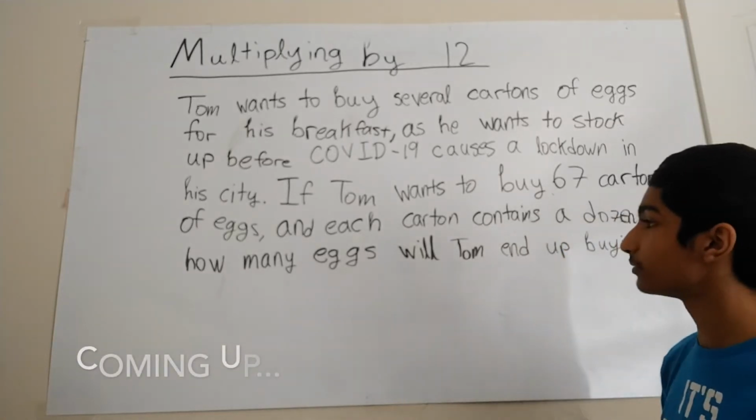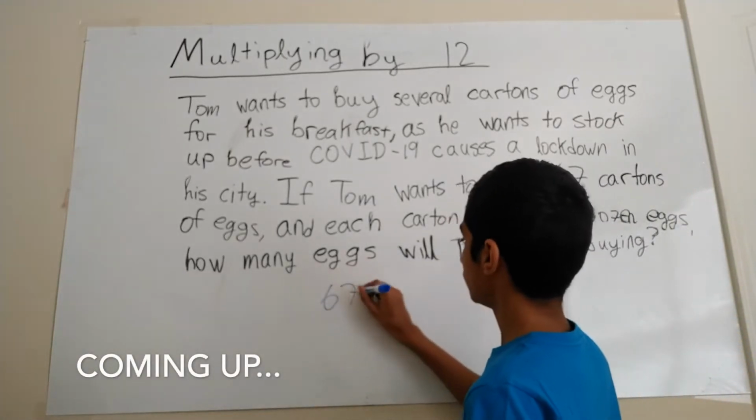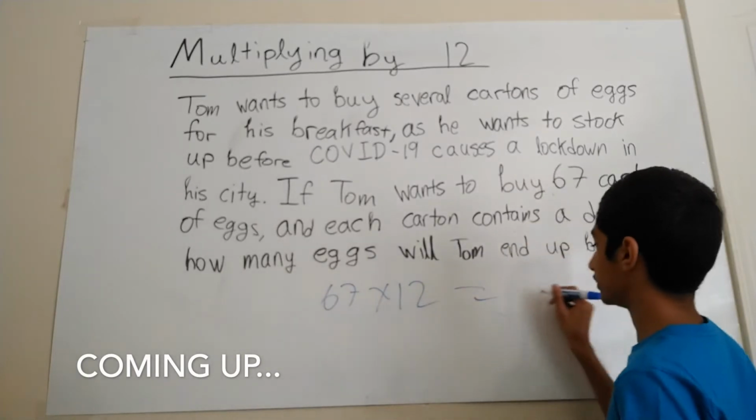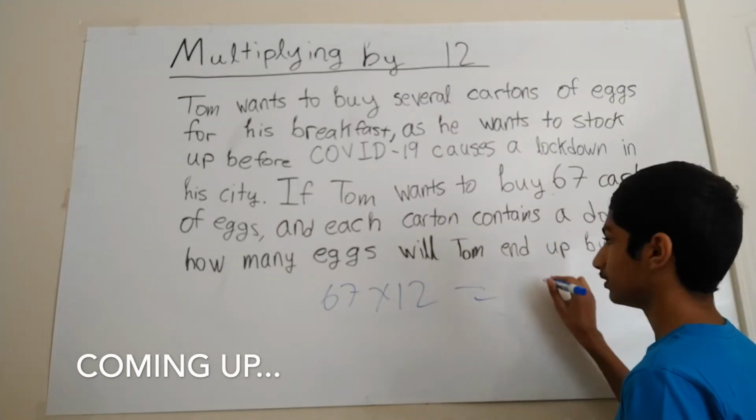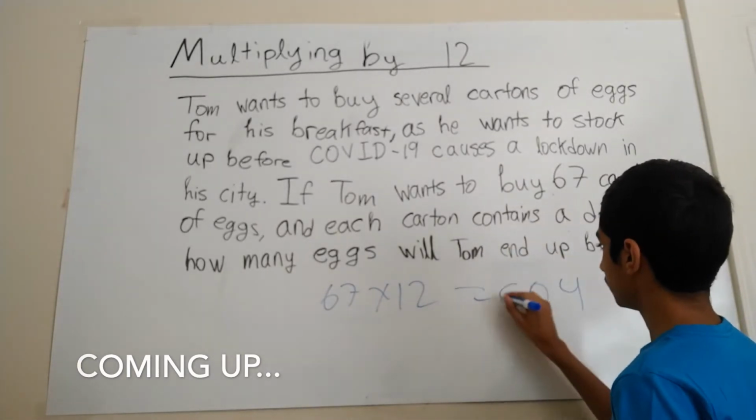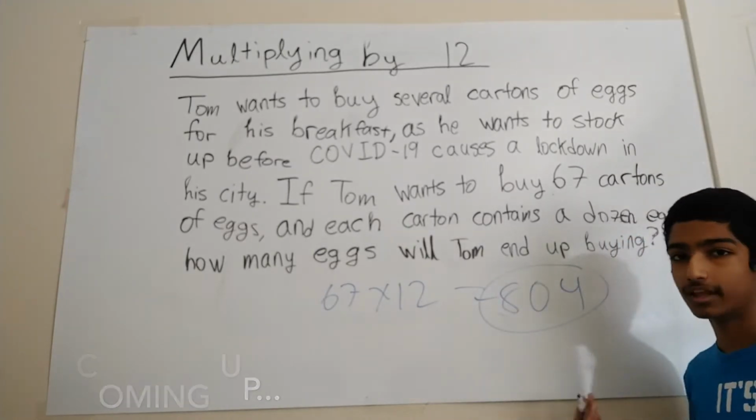Okay, so to solve this word problem, we just do 67 times 12 using the trick that is just 804. That's all.